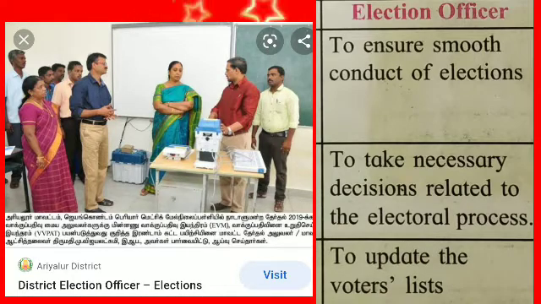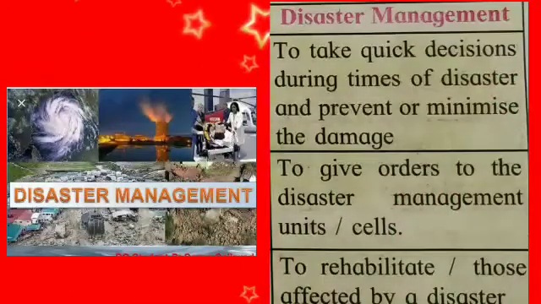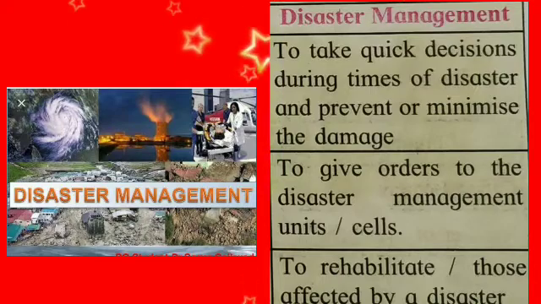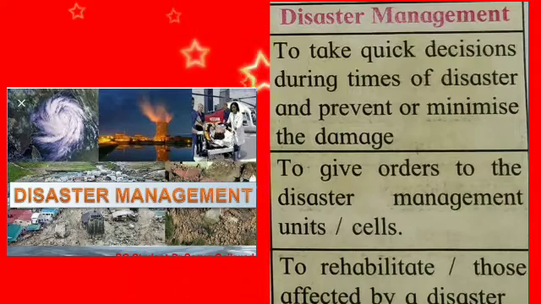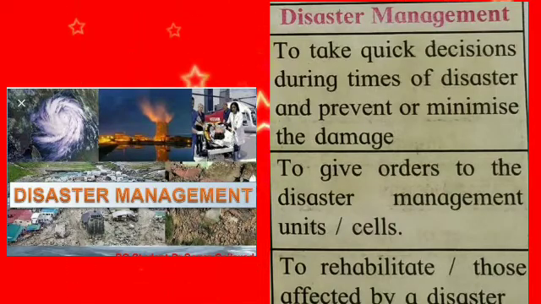Okay, see, next, that is disaster management. To take quick decisions during times of disaster and prevent or minimize the damage. See, sometimes some problems are there, some natural problems, some man-made problems, yes or not? At that time the management should be proper, and who has to do that work? District collector.